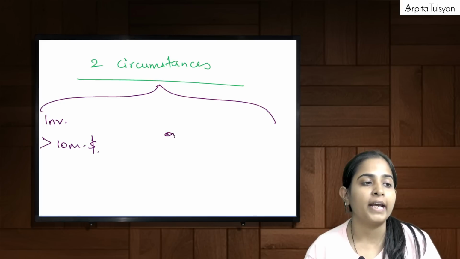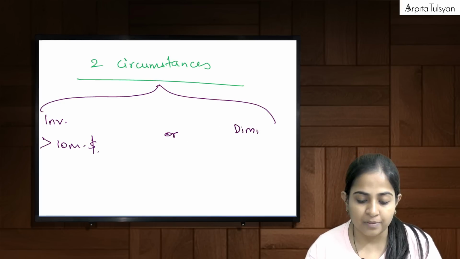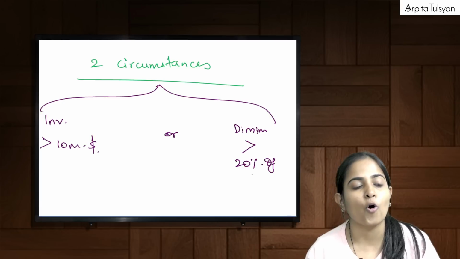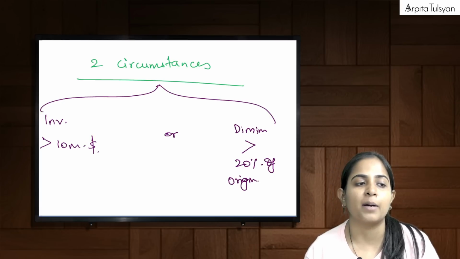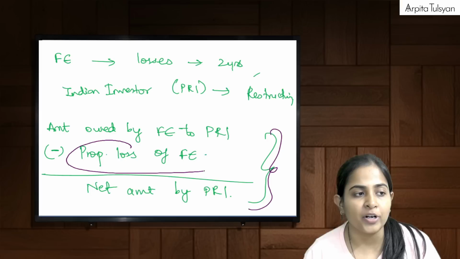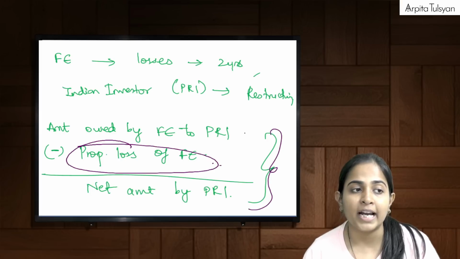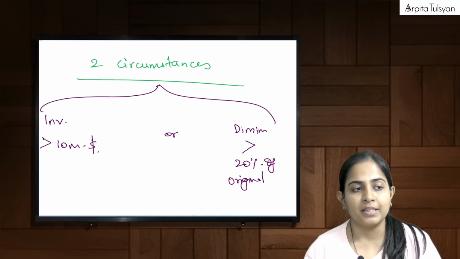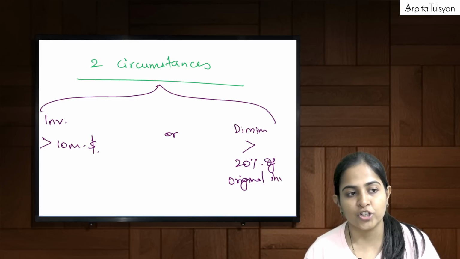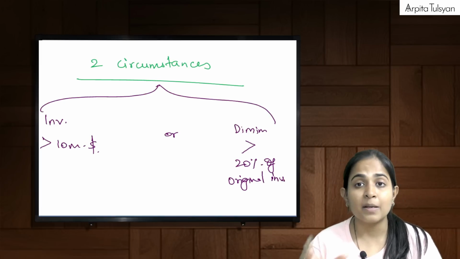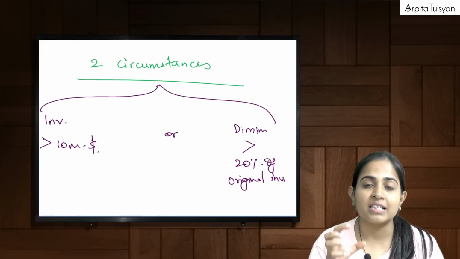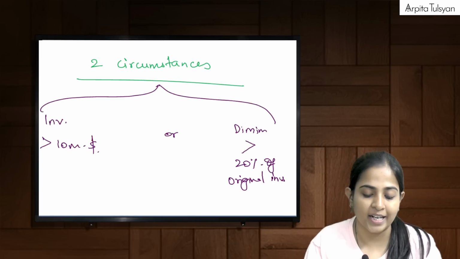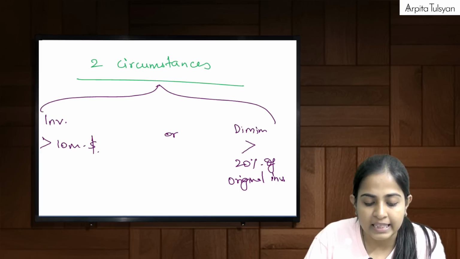Or if the diminution exceeds 20% of my original outstanding amount, means there is a big diminution, then whatever you are doing should be done at arm's length price.